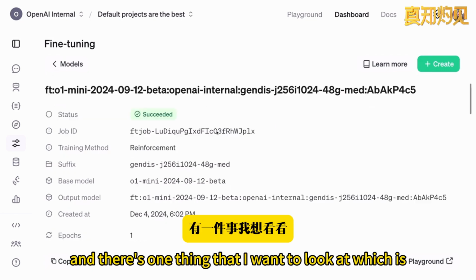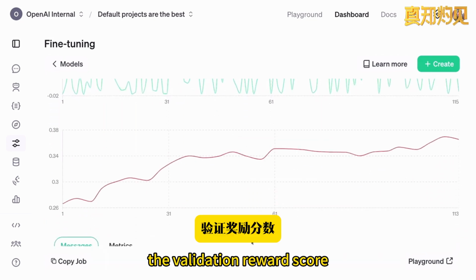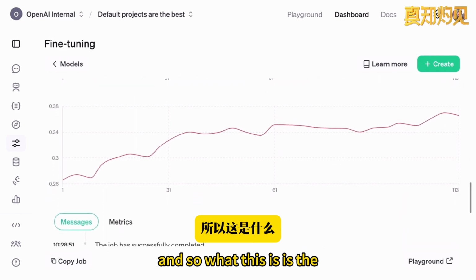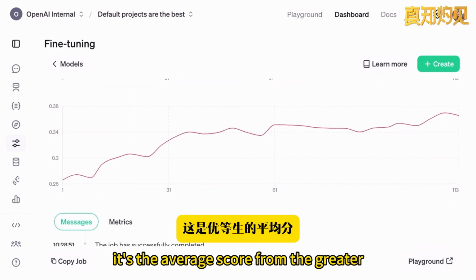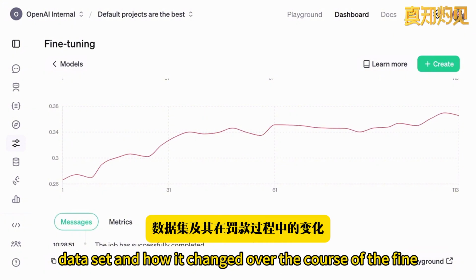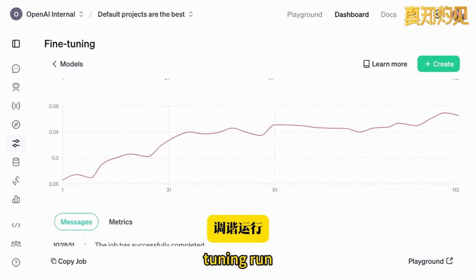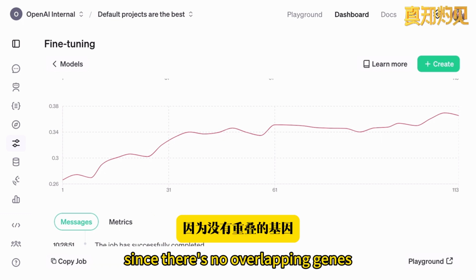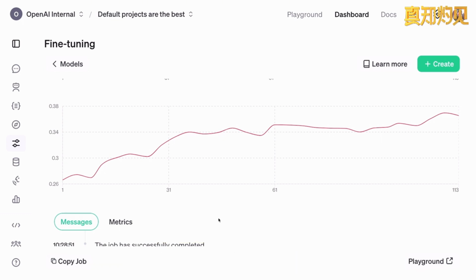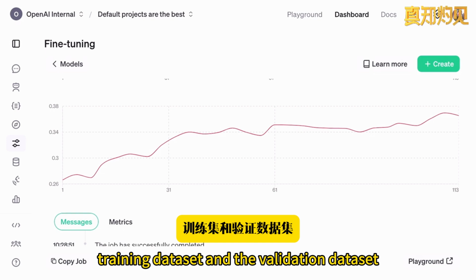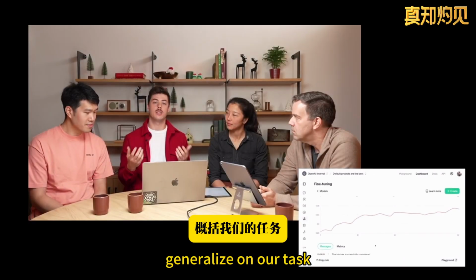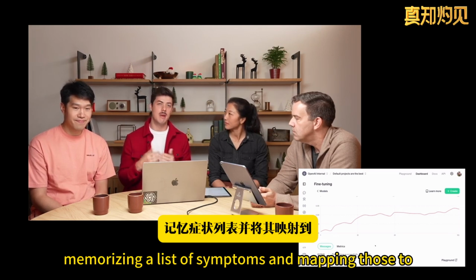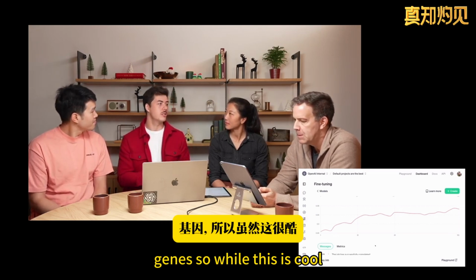And there's one thing that I want to look at, which is the validation reward score. It's the average score from the grader on the validation data set and how it changed over the course of the fine-tuning run. And what we can see is that the score is going up. And as we said earlier, since there's no overlap in genes between the training data set and the validation data set, it means that the model really learned to generalize on our task. It wasn't simply memorizing a list of symptoms and mapping those to genes.